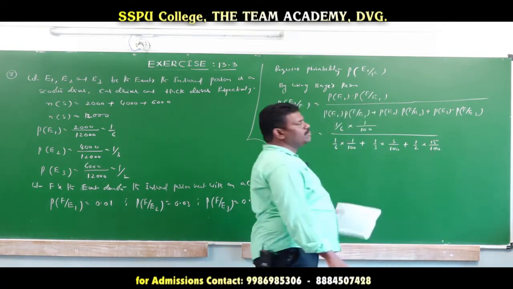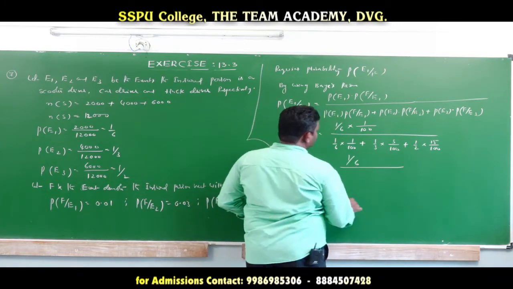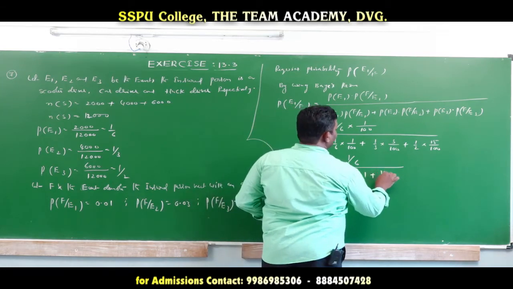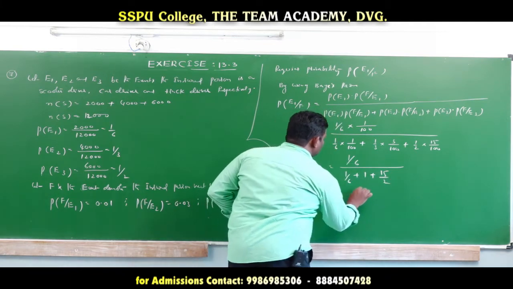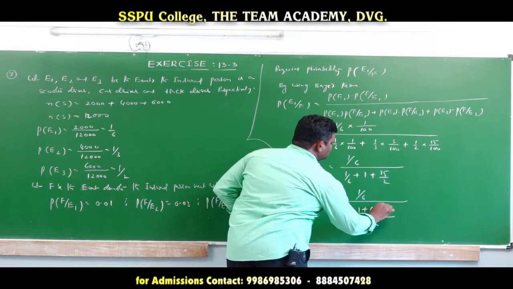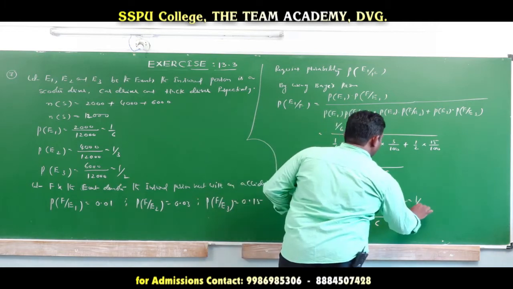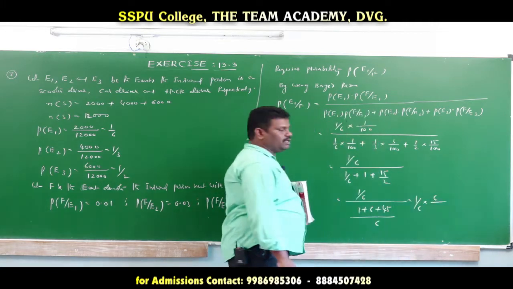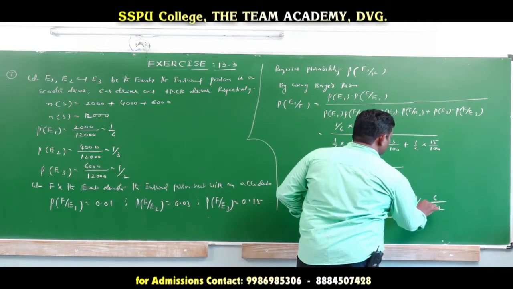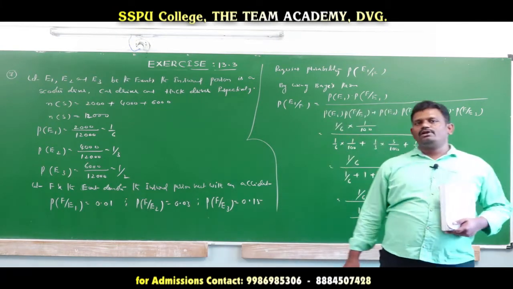Taking 1 by 100 common and cancelling, we get 1 by 6 over 1 by 6 plus 1 plus 15 by 2. Taking LCM 6, 1 plus 6 plus 45, which is 52. So 6 cancels, giving 1 by 52. That is the required probability of the given question.